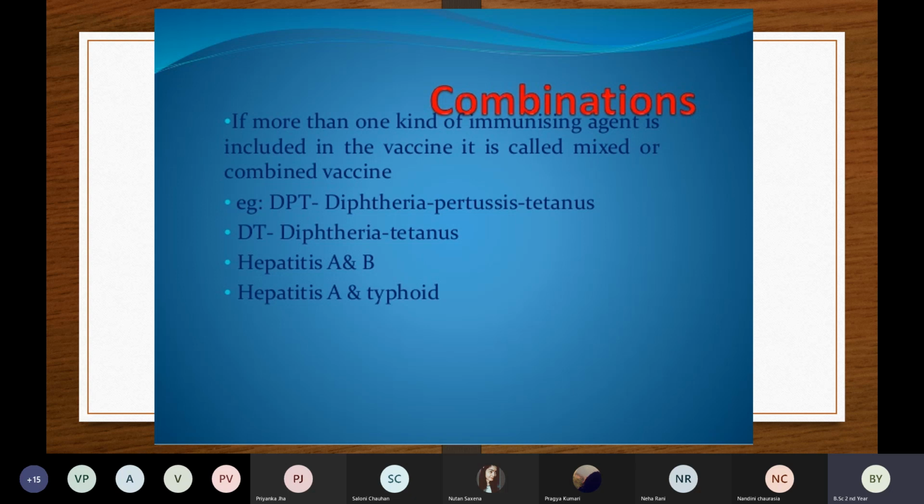Is it clear up to here with all the types of vaccine: live, killed, toxoid, cellular fraction, and combination? So there are basically five types of vaccine. Anybody has any doubts still here? No, ma'am.